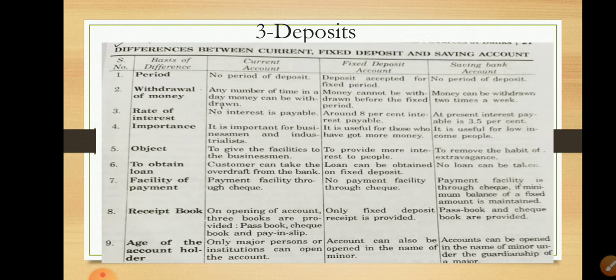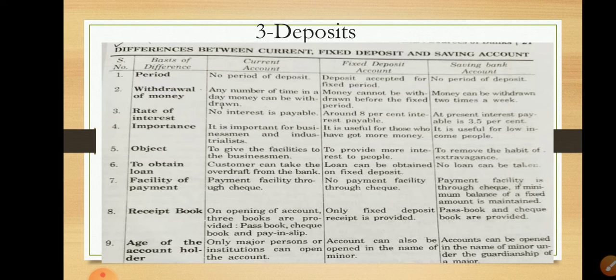The object of the saving account is to remove the habit of extravagance. In a saving account, people develop the habit of depositing their money into the bank, and it removes the habit of extravagance. Some people spend a lot of money on personal needs, so this creates a habit to save the money and deposit it into the saving bank account.